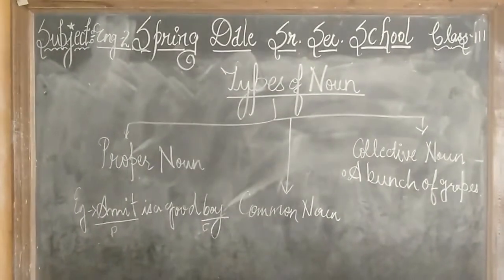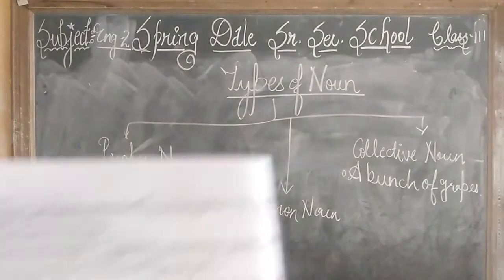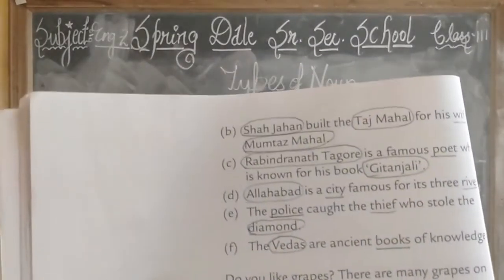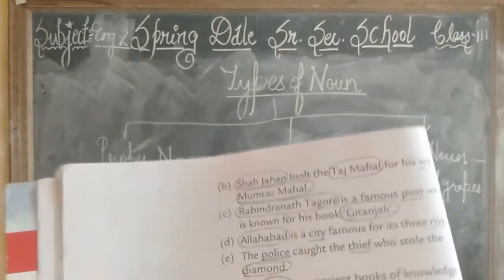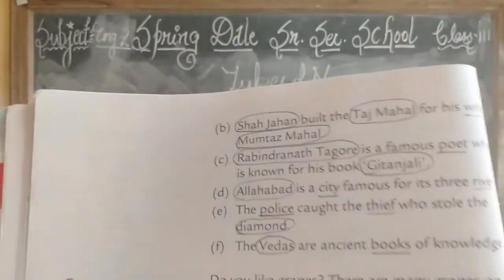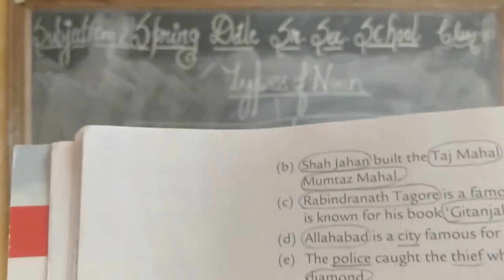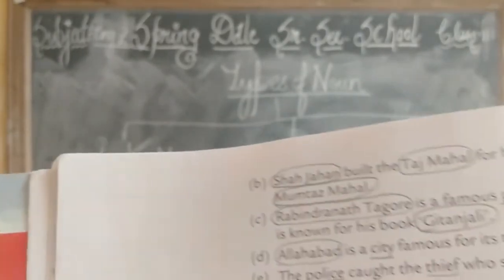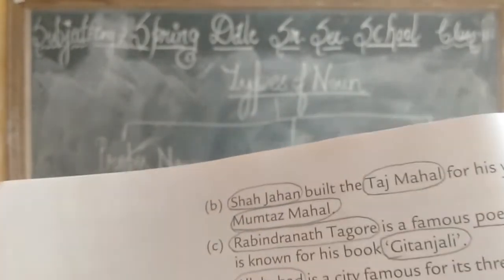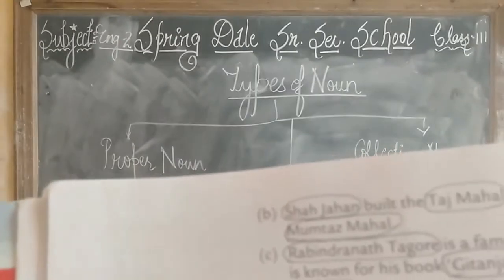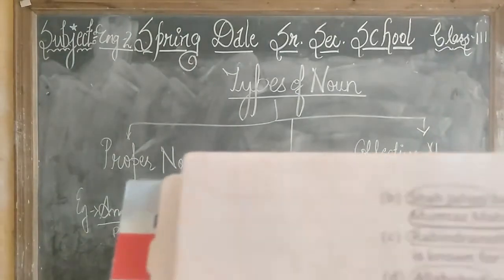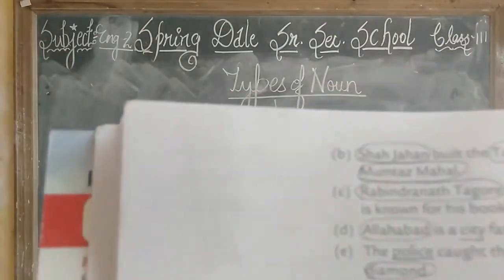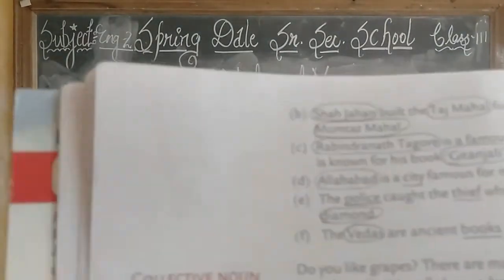Coming to page number 20, we have Shah Jahan built the Taj Mahal for his wife Mumtaz Mahal. Now Shah Jahan is the name of a person, Taj Mahal is a monument, and wife is the common noun, so we have underlined. Mumtaz Mahal is the name of a person, so we have circled, because we have to circle the proper noun and underline the common noun. Like this you have to complete till F part.